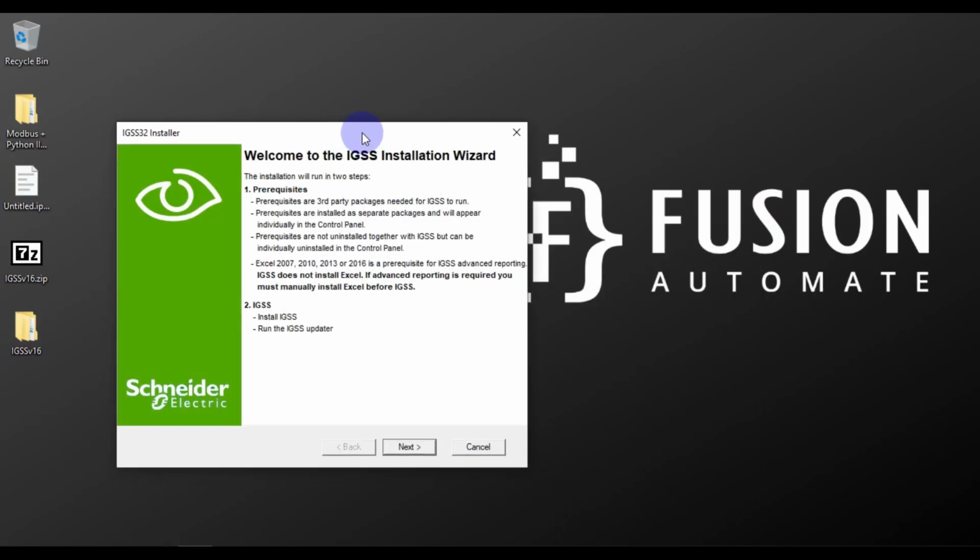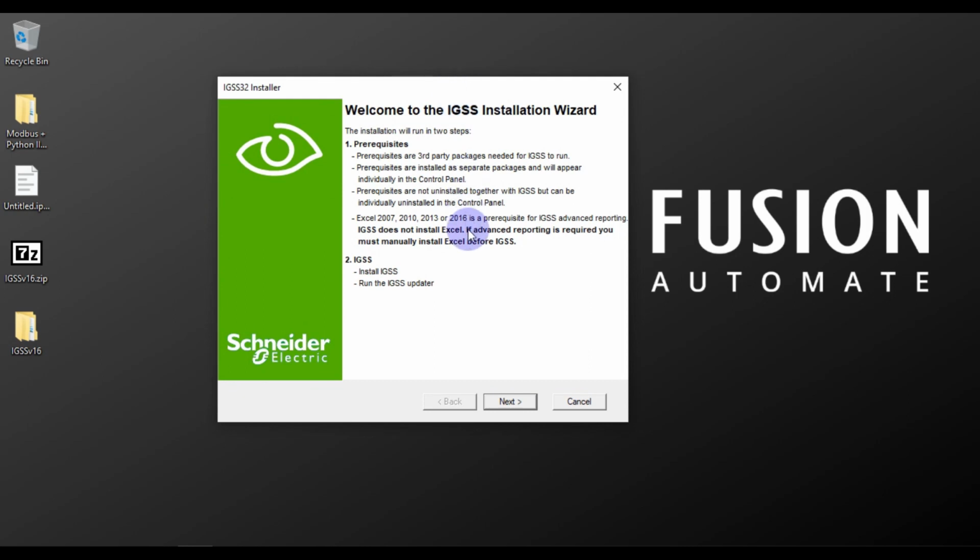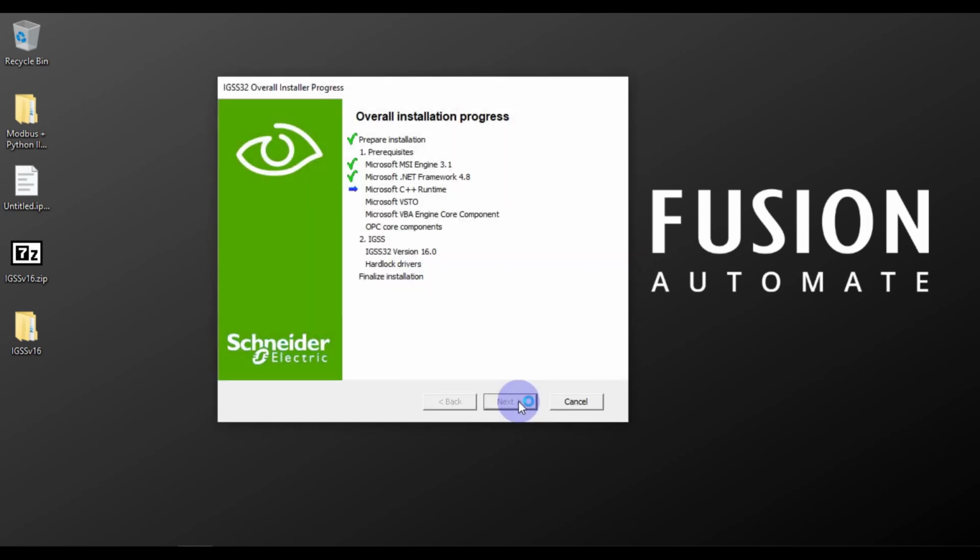Now this is the IGSS installation wizard. So we have to press next to start the installation. Some of the software is already installed in my system, so it is not going to install that software again, and it has started installing Microsoft C++ runtime software in my system. So we have to wait until the whole process gets completed.